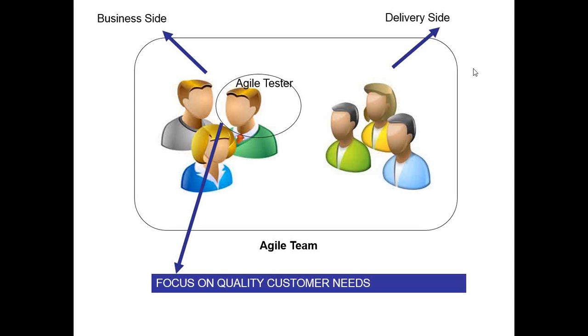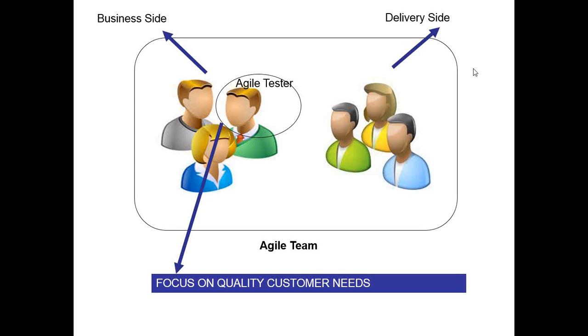He was least interested in knowing how many concurrent users can use this functionality or feature. So this is a slightly different understanding from what the tester has, and the disconnect in the tester's understanding of what is valuable for customers is preventing him from adding value from a customer's perspective. So for a tester, it is very important to constantly be in dialogue with the product owner as well as the customer, and understand what value is from a customer's perspective. Only then will a tester be able to add value in an agile team.